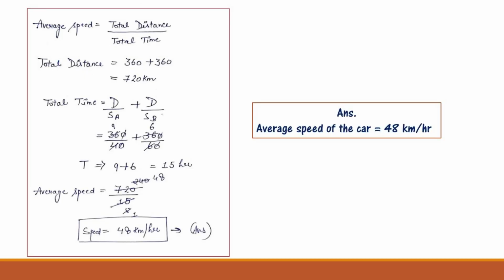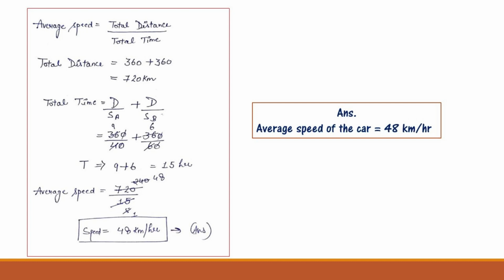Now solving this question, the average speed formula is total distance divided by total time. First we find the total distance, that is 360 plus 360, which is 720 km. Now we will find the total time, that is distance divided by speed of A plus distance divided by speed of B, that is 360 divided by 40 plus 360 divided by 60.